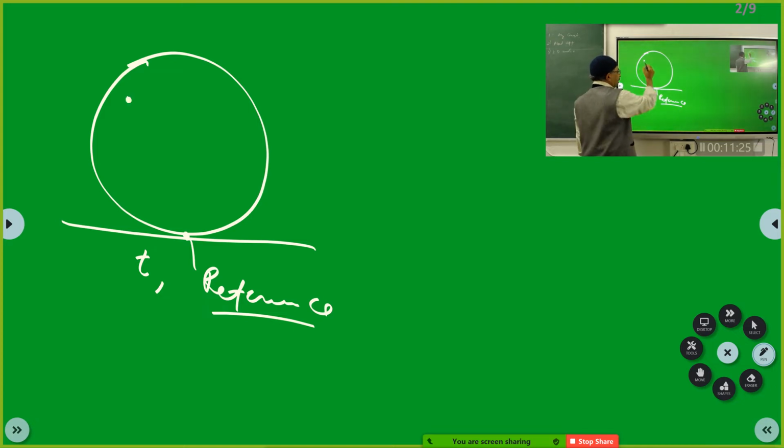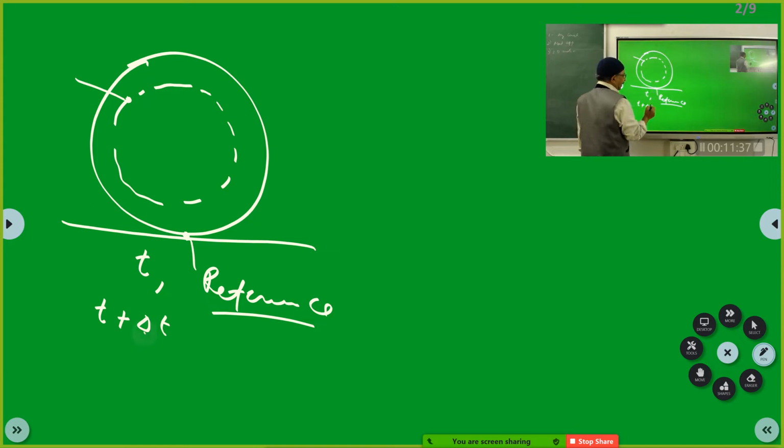At an instant of time t, this particle is here. At the instant of time t plus delta t, where is this particle? If you take this as a circle, this particle is somewhere here. P1, P2.